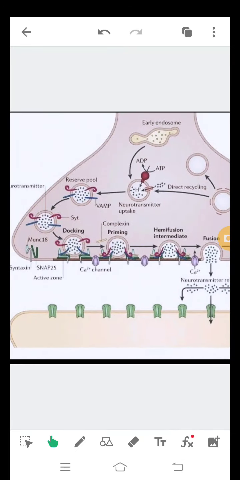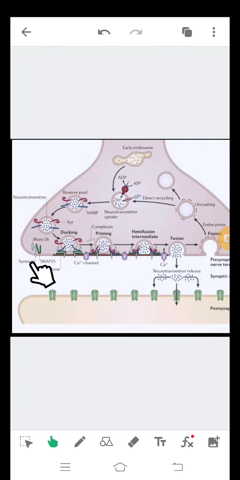See, this is MUNC18. This is syntaxin, SNAP25, which are the active zone. Then see, these are the Ca2+ channels. Then these are the complexin. Then the docking phase. Then the next phase is the priming phase.